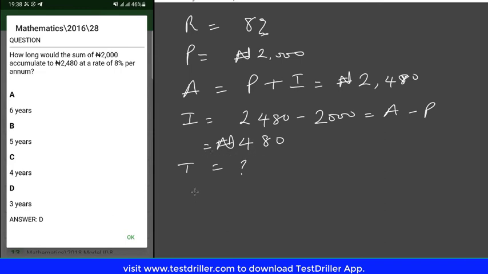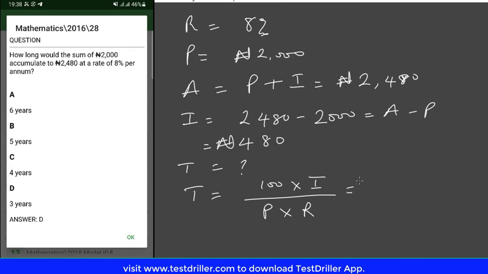So what is the time? You can calculate the time as 100 times interest divided by principal times rate. We need the interest, and that's the reason why we have to calculate the interest from the amount.